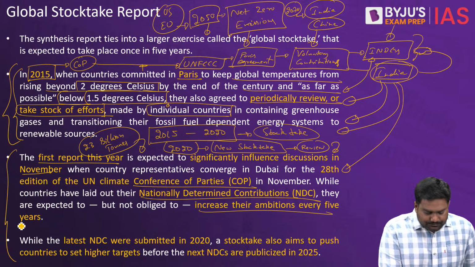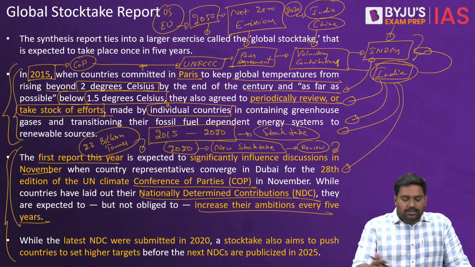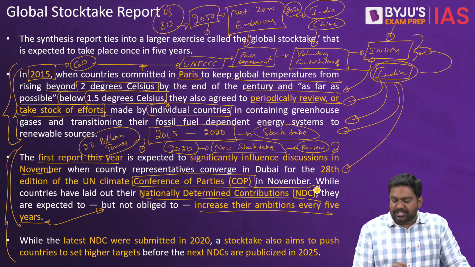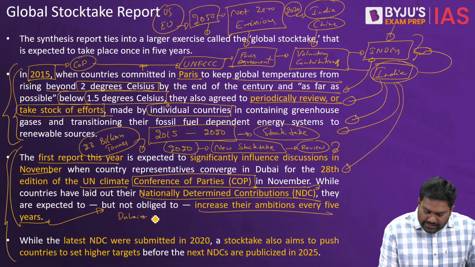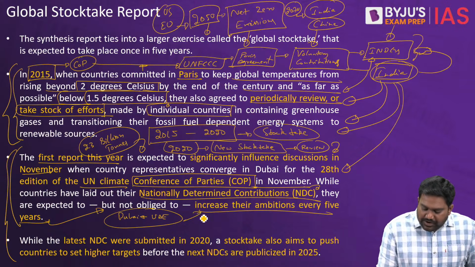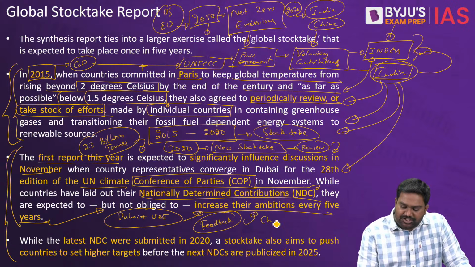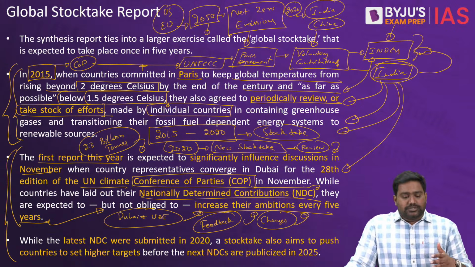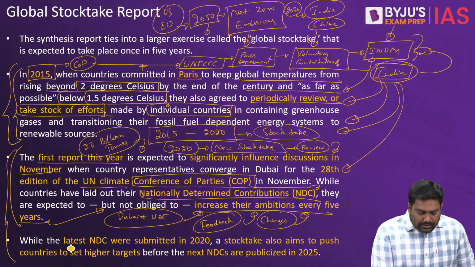This report will play an important role for upcoming climate change summits. For example, this year's Conference of Parties, the COP Summit of Climate Change Convention, is being held in Dubai. It's being hosted by the United Arab Emirates. So the findings here can give us valuable feedback on where we need to make corrections, where changes have to be made, where improvements have to be done. Right? So that is why the Global Stocktake report is very, very important. It's a very important UN document.